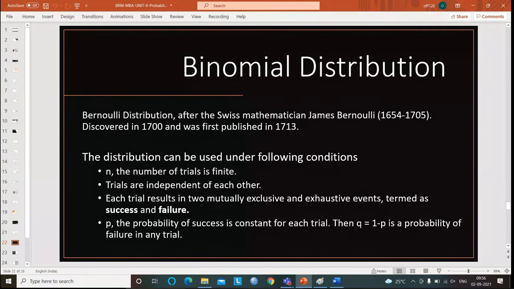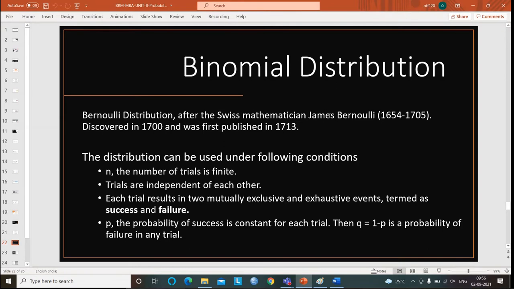Let us suppose the first person got a tail. Is there any rule that the second person has to get a head? Is the first person's coin affecting the second person's coin? No. Is the second coin going to affect the third one? No. That means all the trials must be independent of each other.